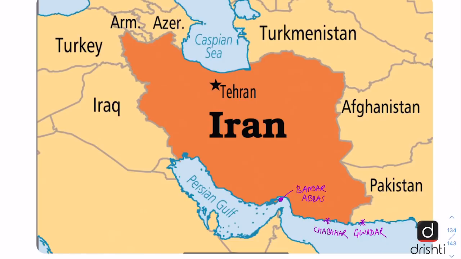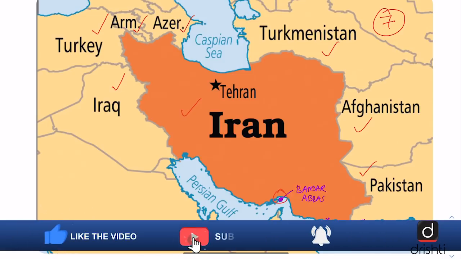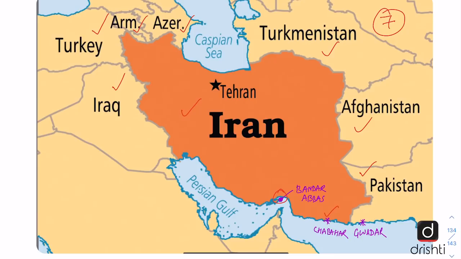Before moving on to the key points of the editorial, let us understand what the issue is all about. So here in this map we can see Iran, which is in the colored portion. And here we see that Iran is sharing land borders with 7 countries, starting from Pakistan, Afghanistan, Turkmenistan, Azerbaijan, Armenia, Turkey and Iraq. Also, the most important port of Iran is Bandar Abbas, which is located near the Strait of Hormuz. Also, we can see the port Chabahar, which is at the center of the controversy, and the Pakistani port of Gwadar, which is being developed with the help of China.